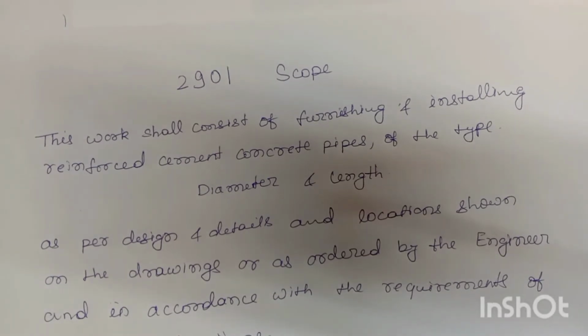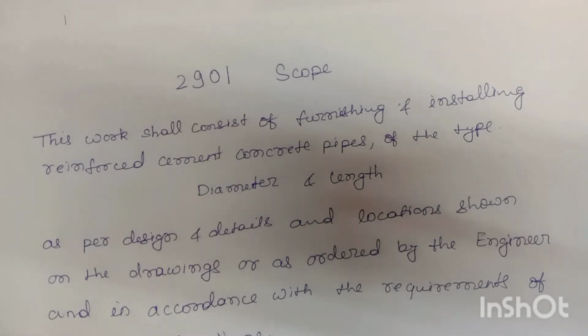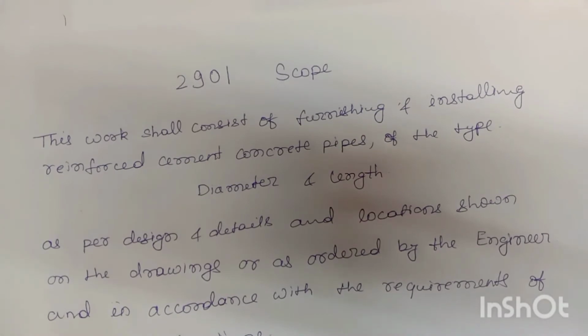2901 Scope. This work shall consist of furnishing and installing reinforced cement concrete pipes of the type, diameter and length as per design and detail and location shown on the drawing or as ordered by the Engineer and in accordance with the requirements of these specifications. This is the scope.